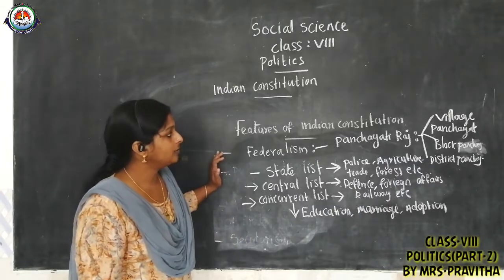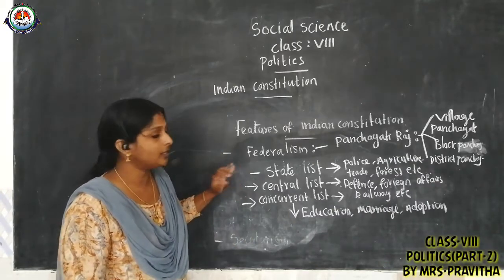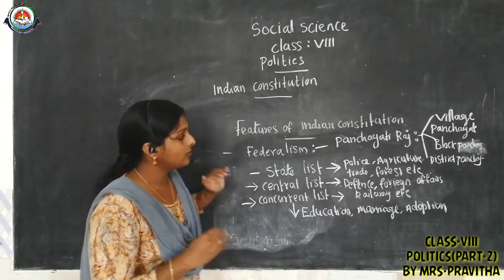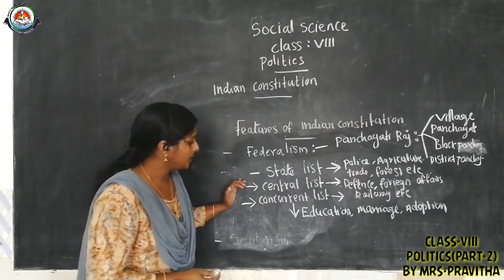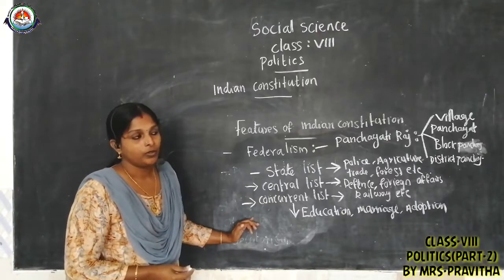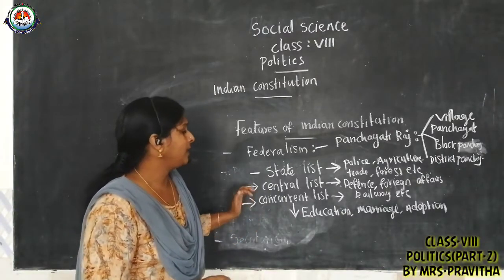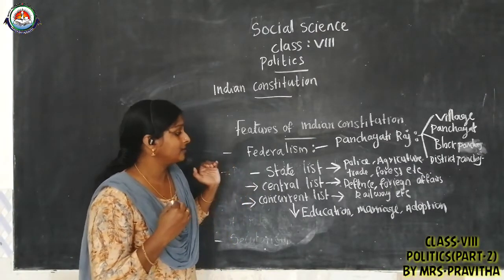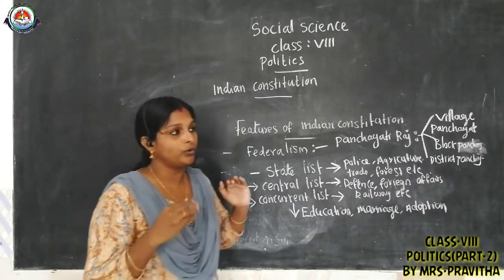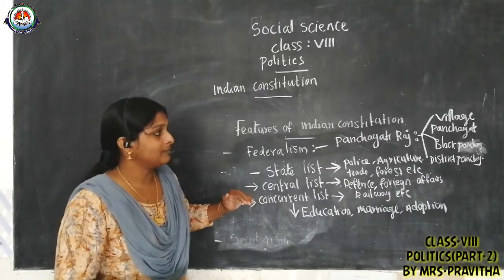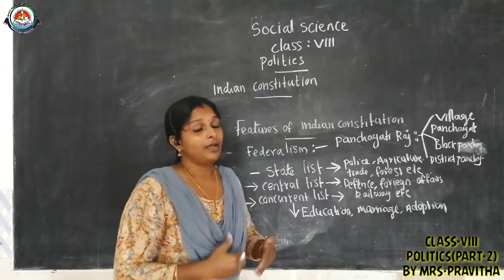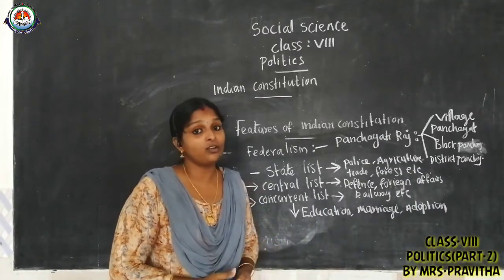So for administrative purposes, all the subjects are divided into 3: state list, central list and concurrent list. Children, you know, many subjects came up later. In 1950 our constitution was adopted, and many subjects came after the formation of our constitution.